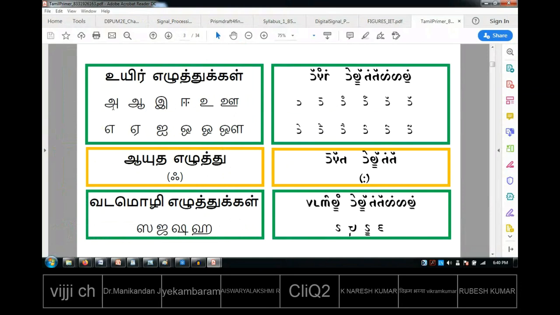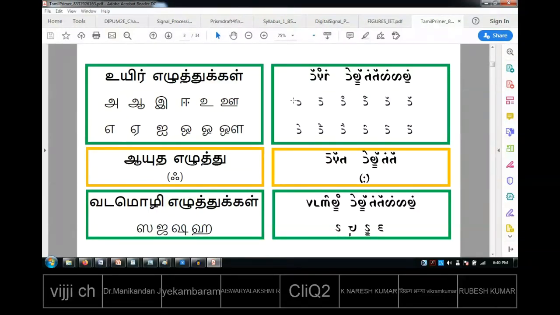How I am reading, you just see. A, A, E, U, U. I am able to read. I am not actually seeing the left side, I am actually seeing the right side, which I know. Did you understand how I, a Telugu person, am able to read what is written in Tamil here? I am not directly reading the left side, but I am seeing the right side, because I learned the right side, and learning the right side is a bit easy. See here, everything has the same shape like this.